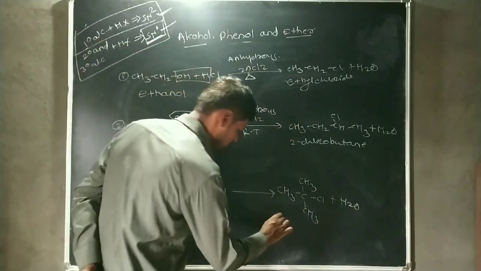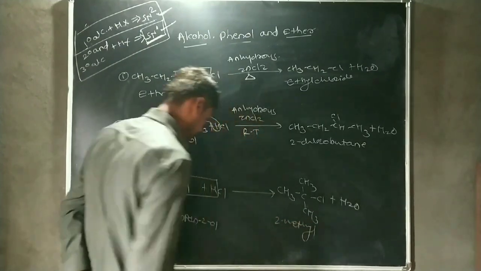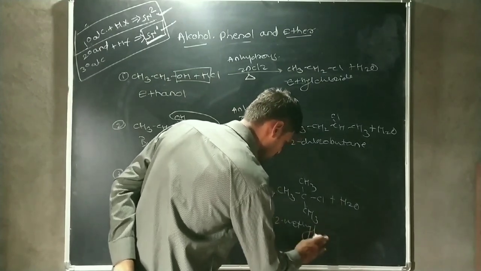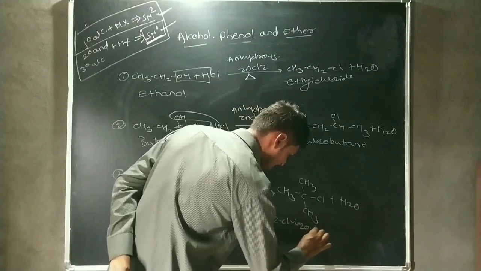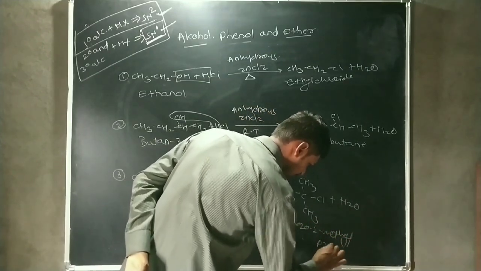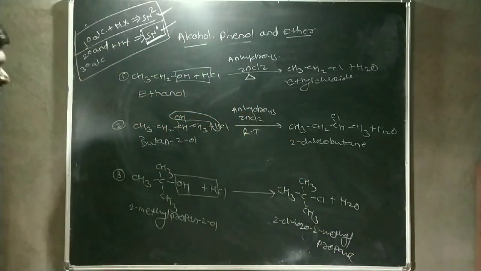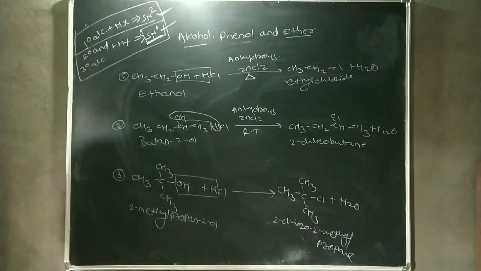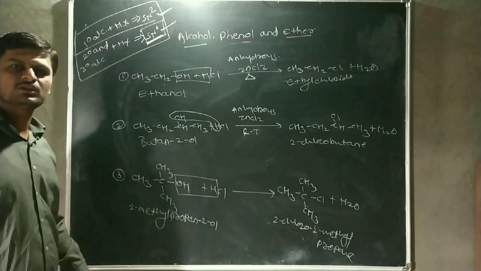The name of this product is 2-chloro-2-methylpropane. Okay, these are the examples of primary, secondary and tertiary alcohol reaction with HCl.